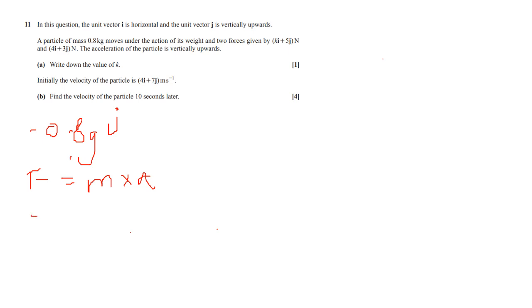So we can do 5j plus 3j to give us the sum of the forces, minus 0.8 gj. And this is going to equal mass times acceleration, so 0.8a. Now, we can solve this to give us a is equal to 0.2j.